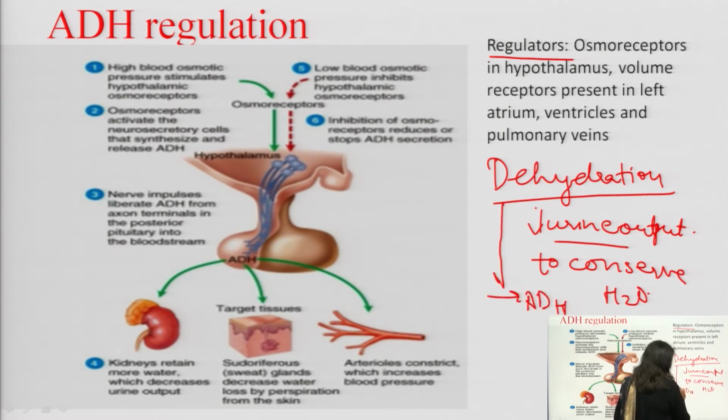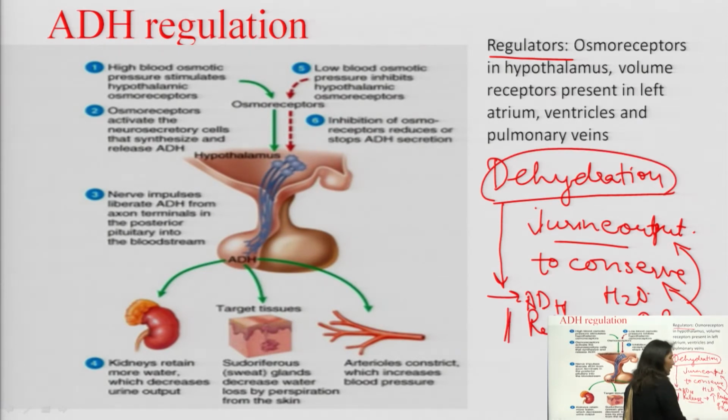So during dehydration ADH release will occur and this ADH will result in increased reabsorption of water, and this increased reabsorption of water will conserve water and it will decrease the urine output. So thus dehydration will lead to the release of antidiuretic hormone to conserve water.